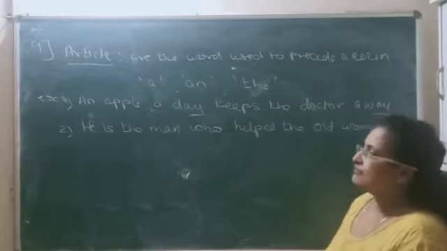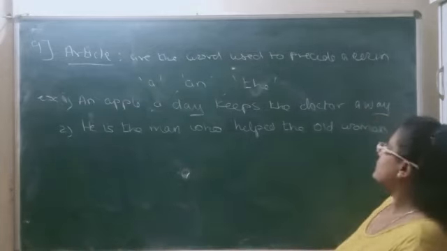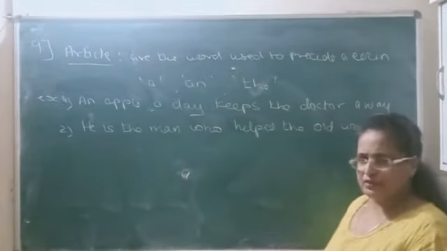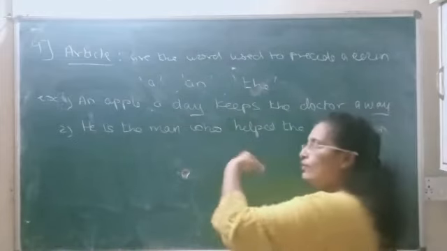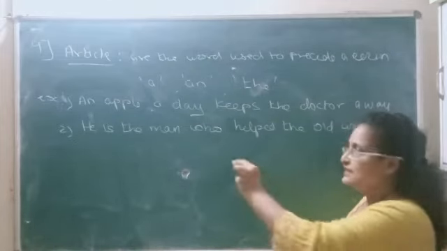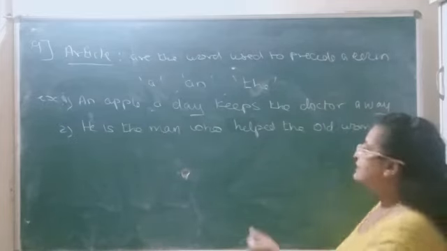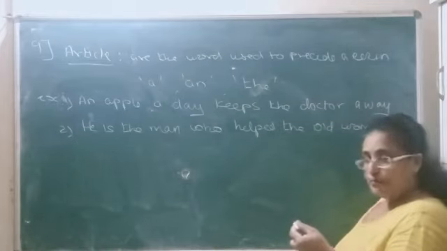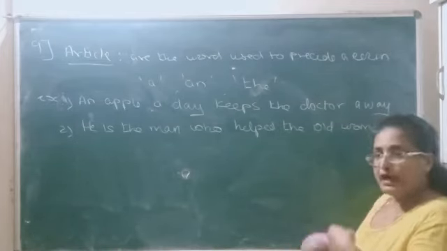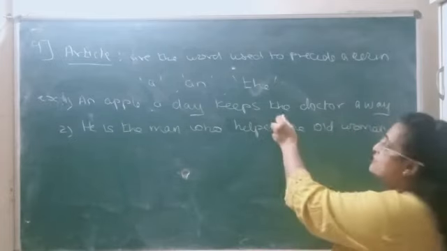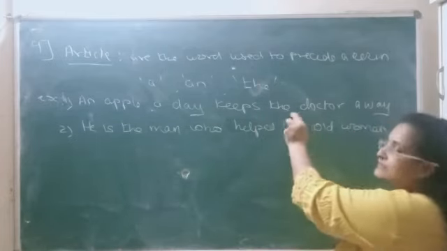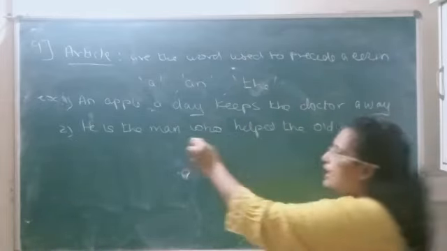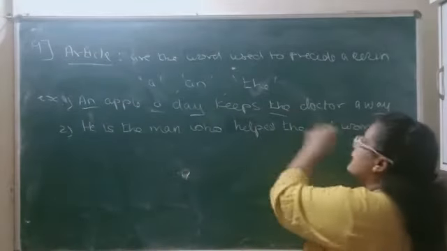If you see the first example, an apple a day keeps the doctor away. Now if you see here, apple के पहले an डाला हुआ है. An apple, कोई भी general, कोई भी apple हो सकता है. An apple a day, कोई भी day, specific day नहीं, कोई भी day. That is the reason a and an are used for non-definite. Keeps the doctor away. Now here see, the doctor, specific person. Common name है doctor, but there are other professional people, but we are not using that. We are using the doctor. So this is definite. The is used for a definite person. So yeah, an apple a day keeps the doctor away. So an, a, and the are the articles.